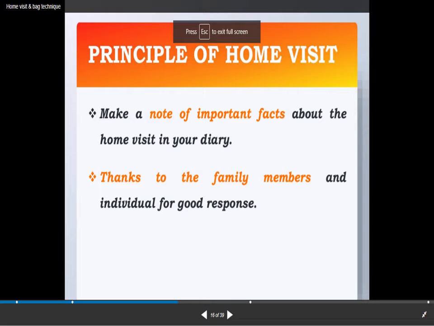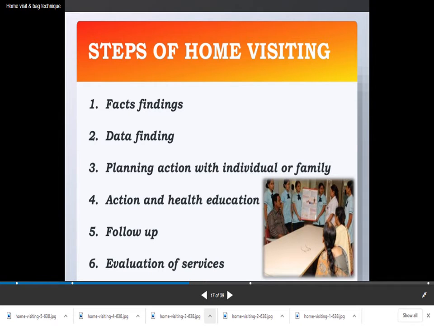Dear students, we continue with the principles of home visit. We have to make a note of the important facts about the home visit in your diary. You should always carry a diary with you and be very observant of all the facts. Thanks to the family members and individual for the good response.